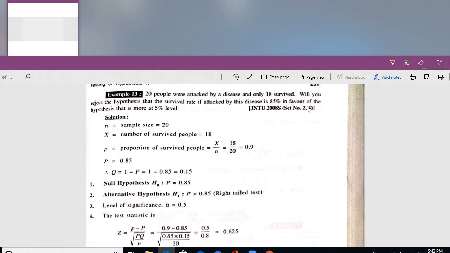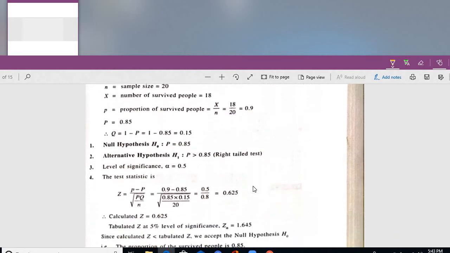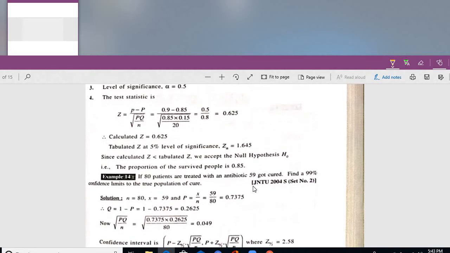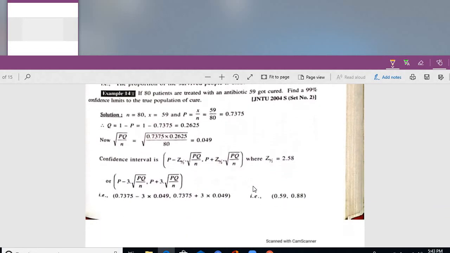Now, the calculated value 0.625 is less than the tabular value. Accept the null hypothesis.